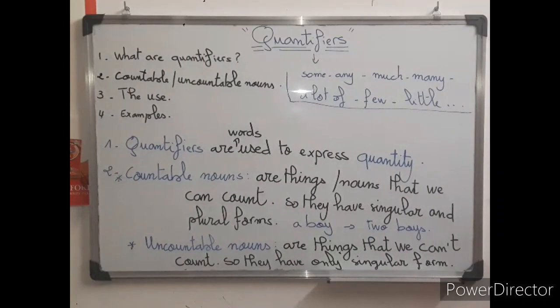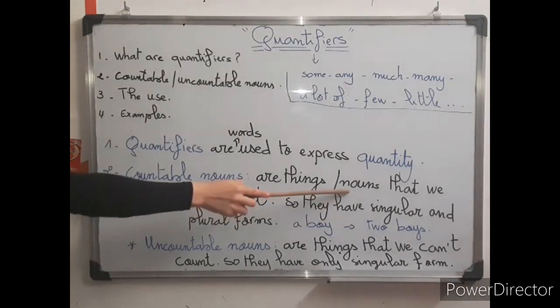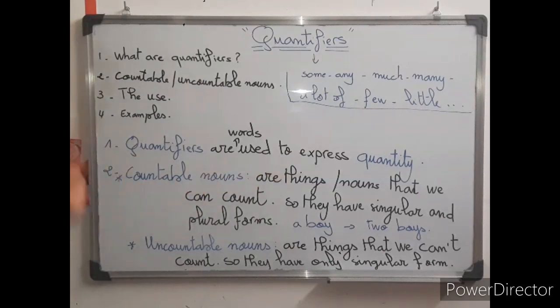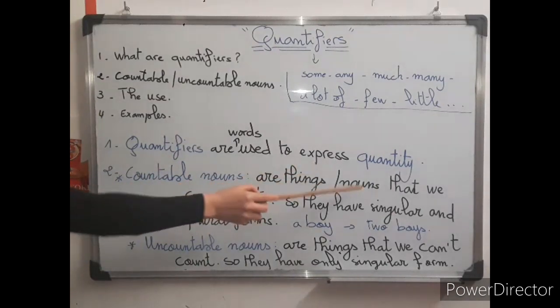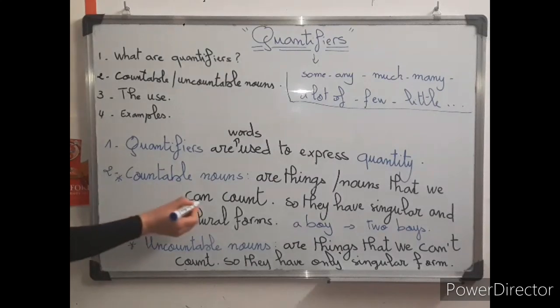Countable nouns are things, les choses, ou bien ce sont des noms, that we can count. Please focus on can. Qu'on peut compter.